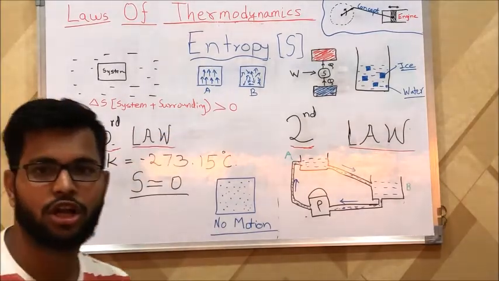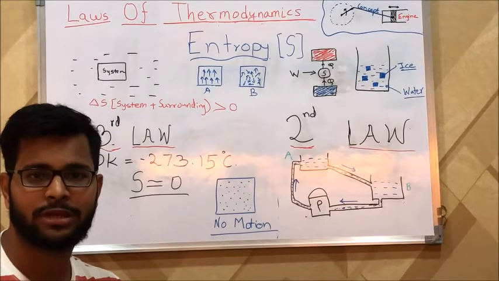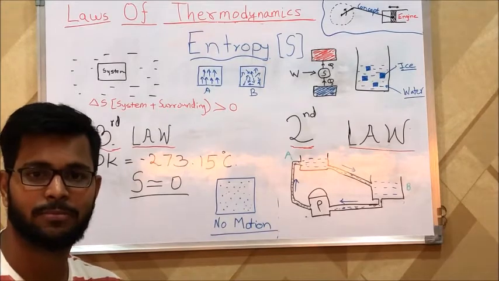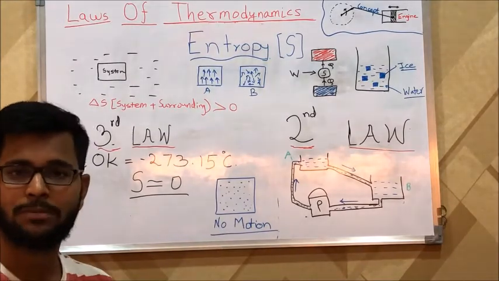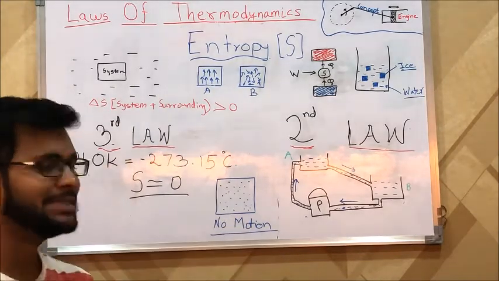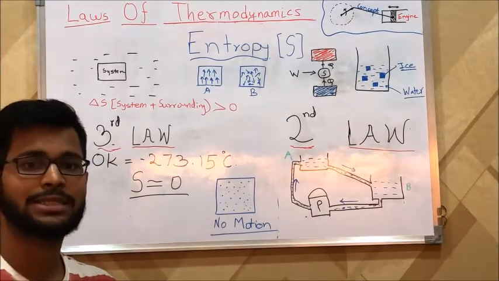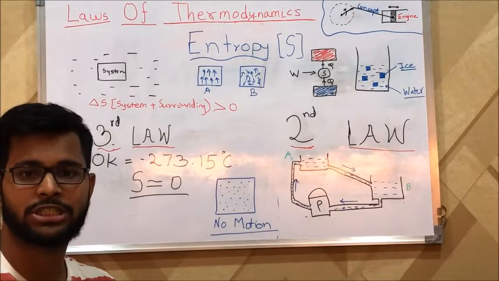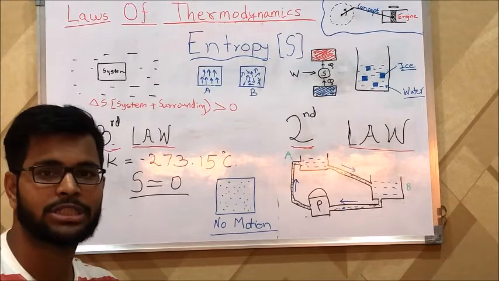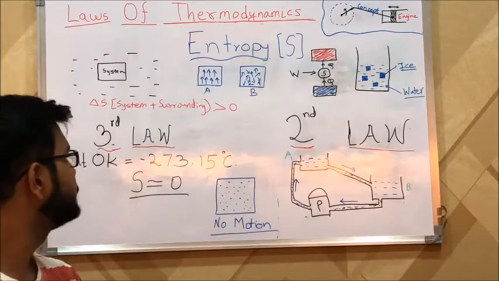Next, we have the third law of thermodynamics. What this law states is that the lowest possible temperature which can be attained by any body is minus 273.15 degrees Celsius. At this state, there is no thermal motion even at the microscopic level. So going back to entropy, we can say that at this moment the entropy of the system is zero. This state occurs at absolute zero temperature, which we have used as a reference to define the SI unit of temperature, Kelvin, and at minus 273.15 degrees Celsius we get 0 Kelvin.